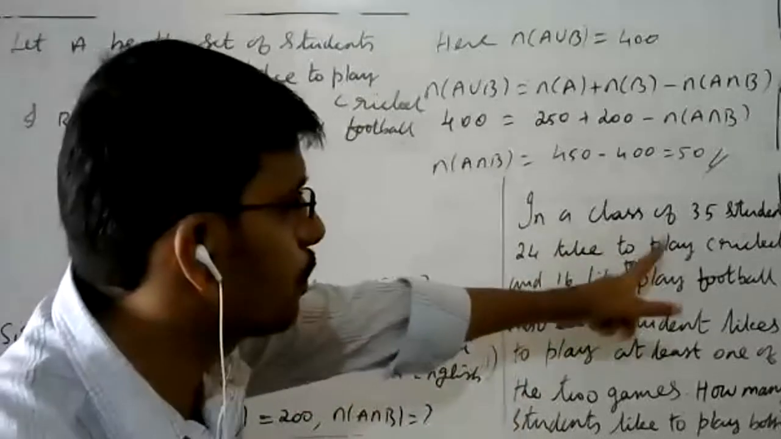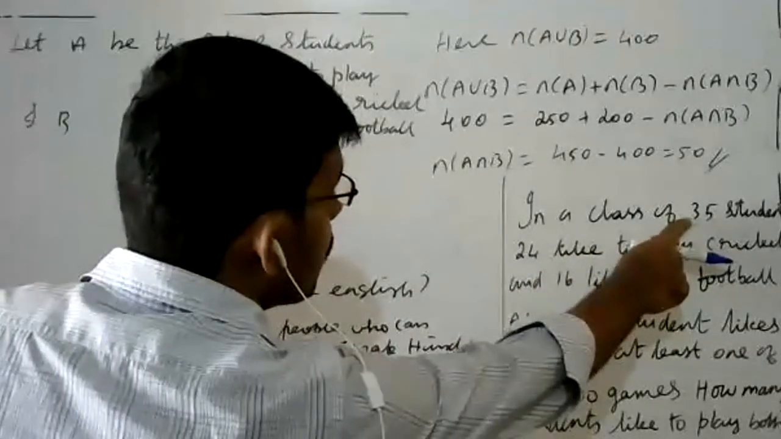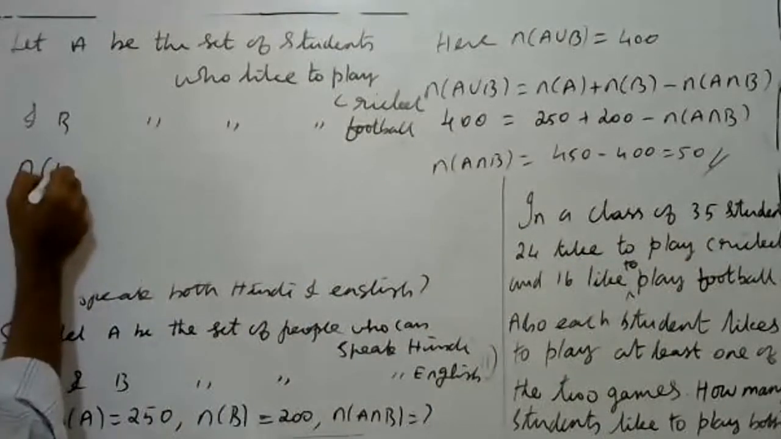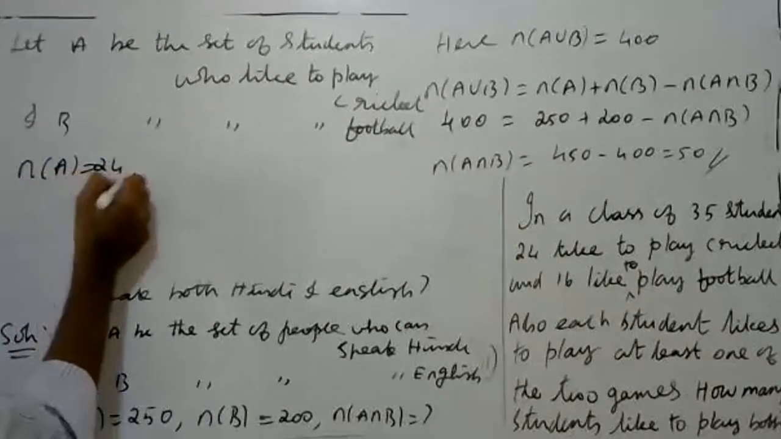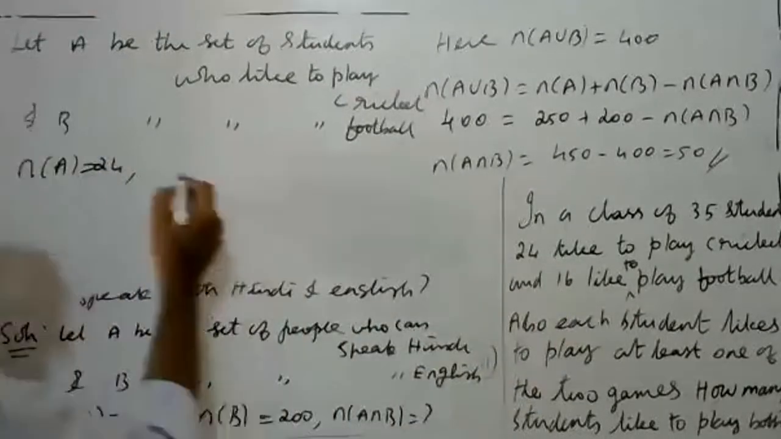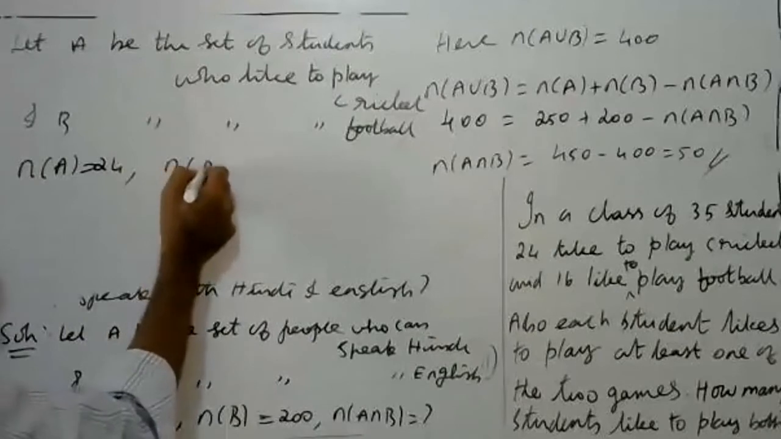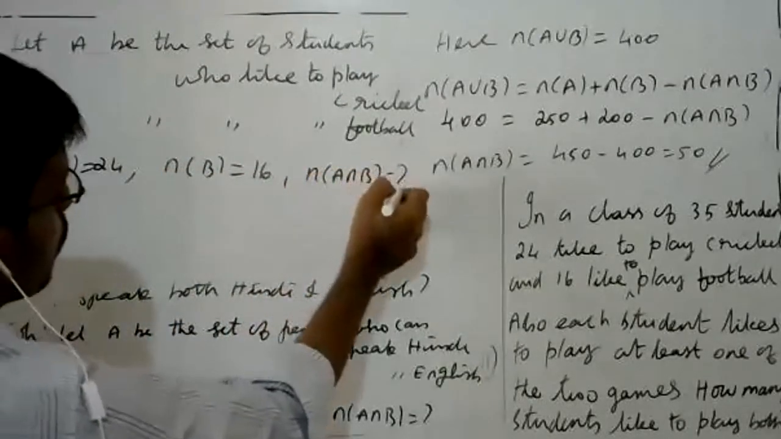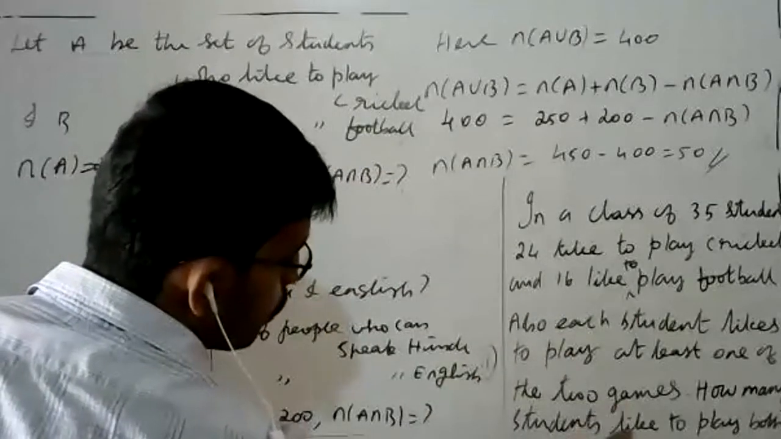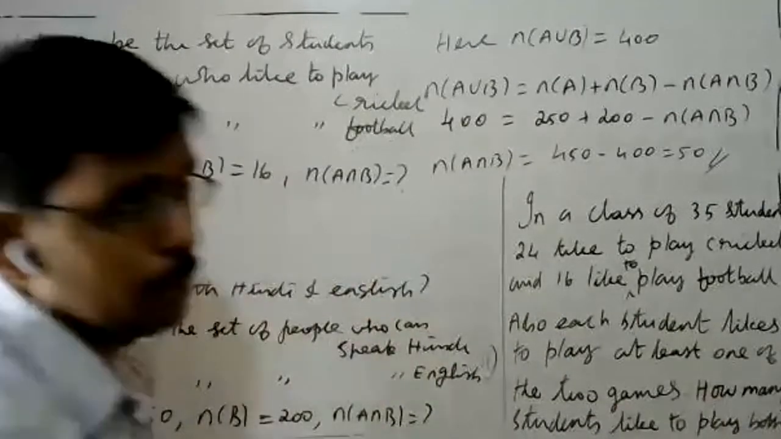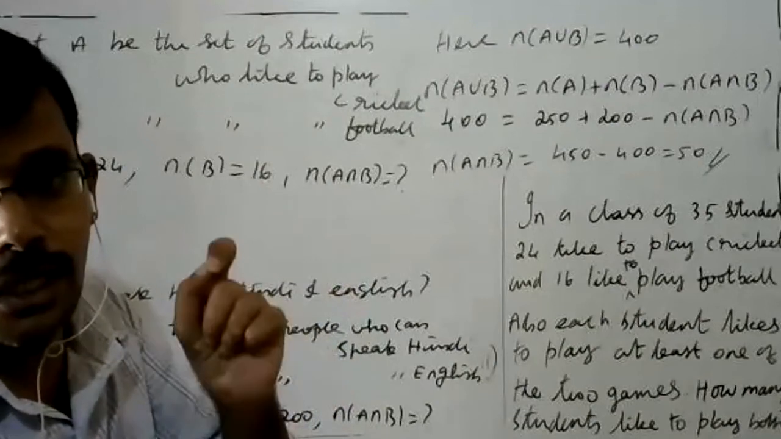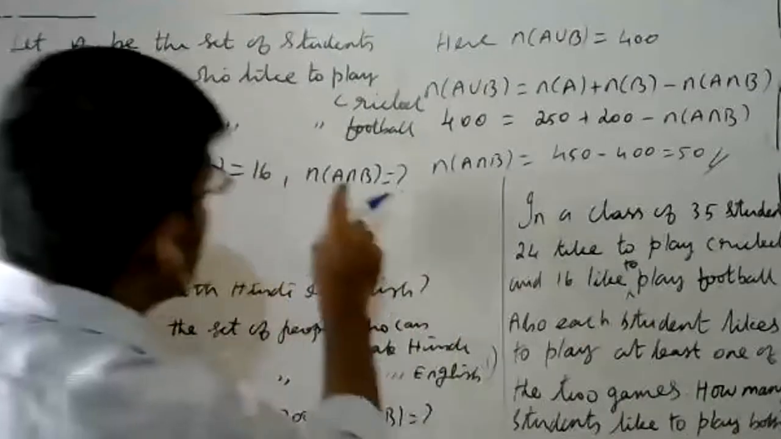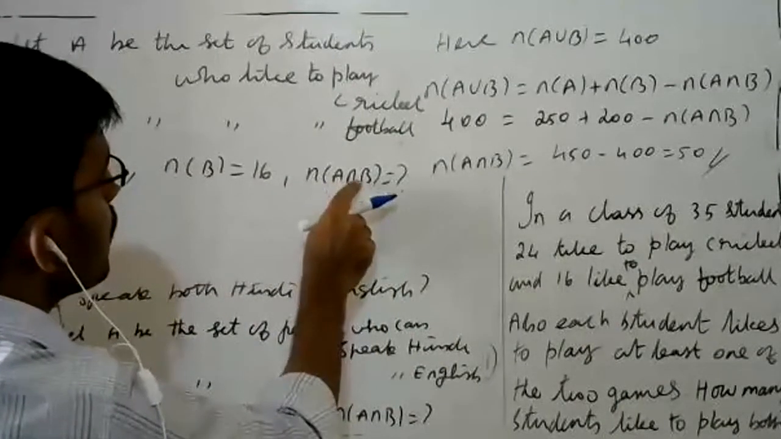Out of 35 students, 24 like to play cricket. Therefore, n of A is equal to 24. 16 like to play football, that is n of B is equal to 16. What is n of A intersection B? That we don't know, that is the question: how many students like to play both? Both means intersection. So we have to find n of A intersection B.